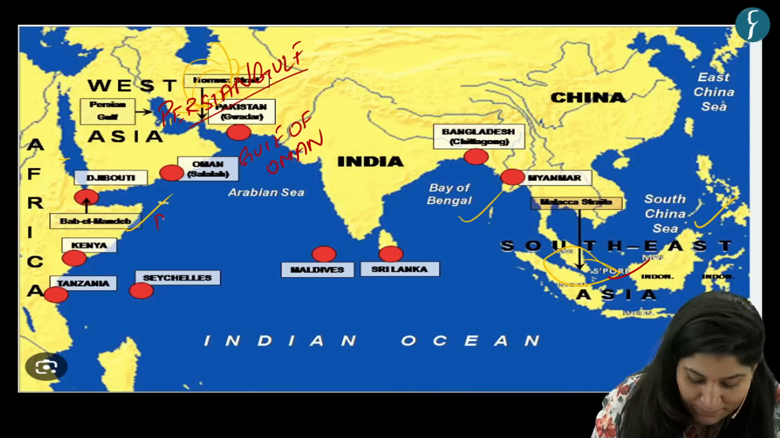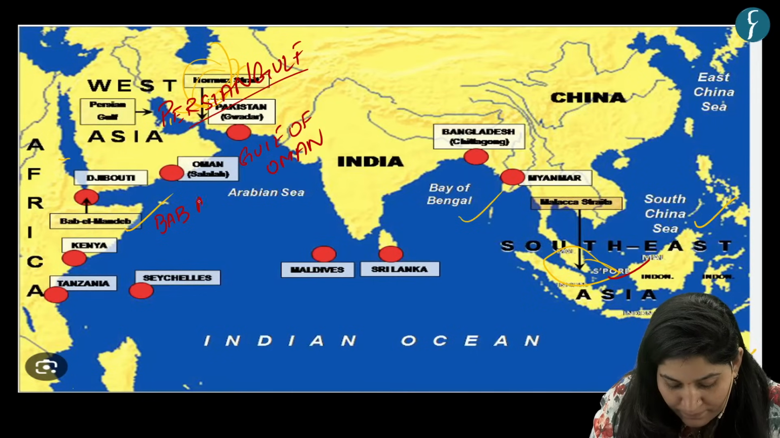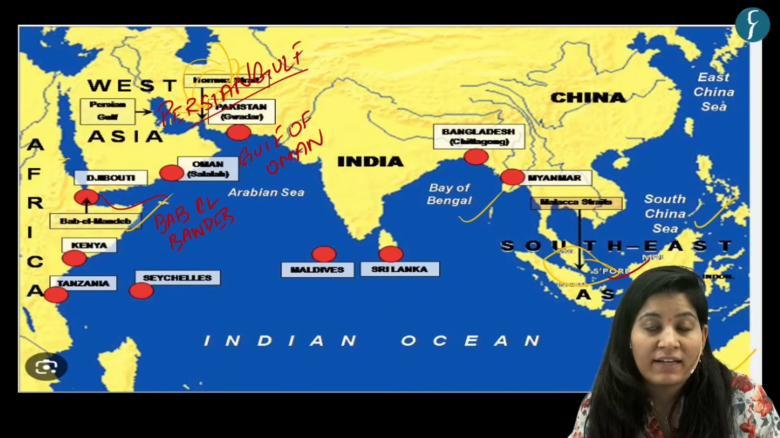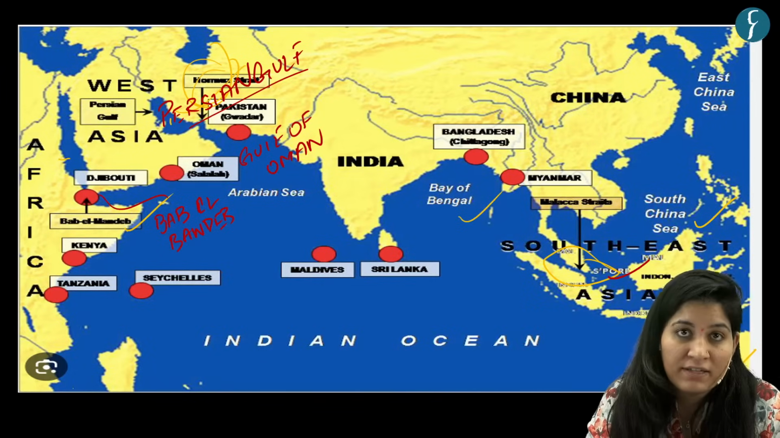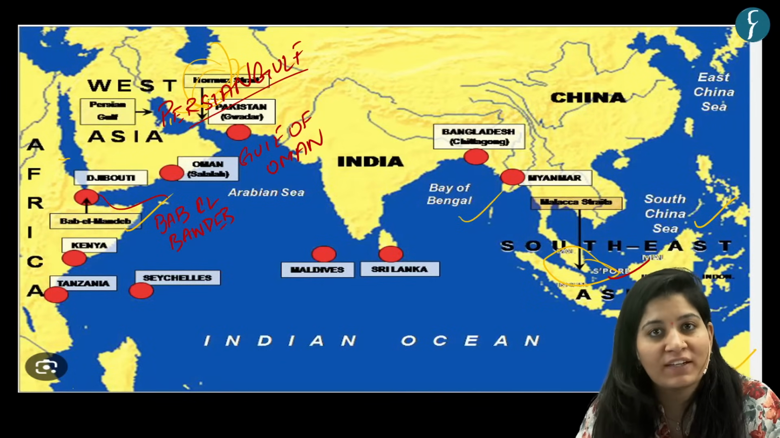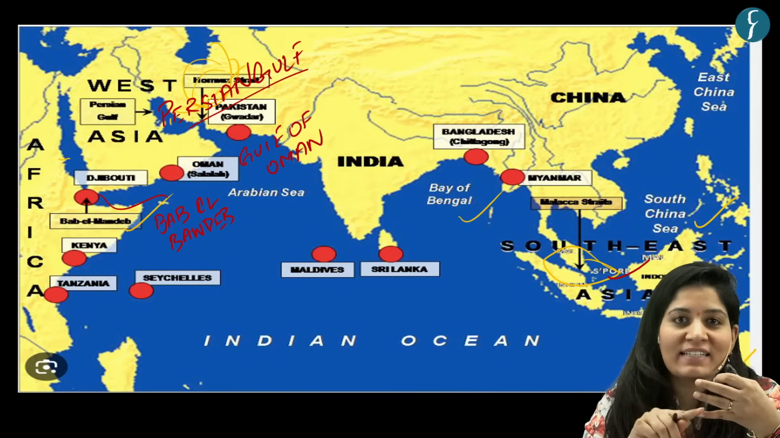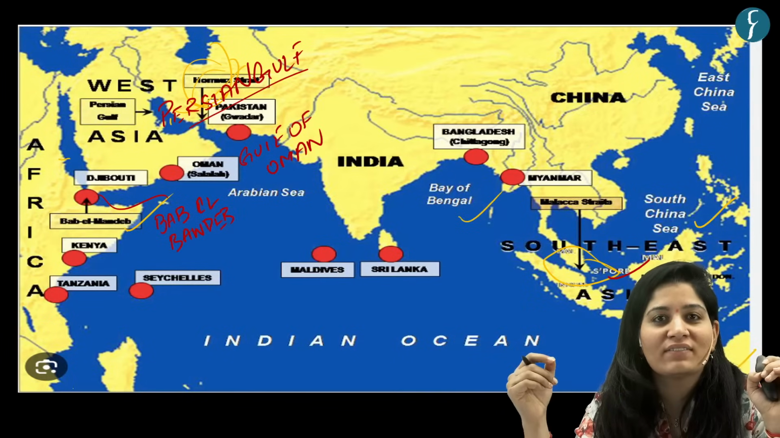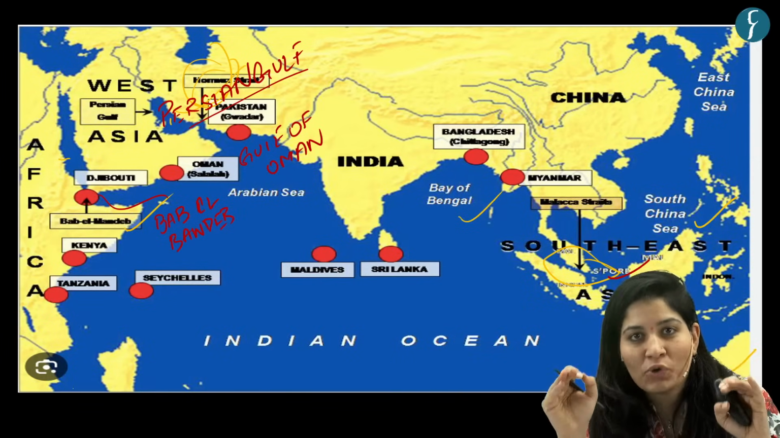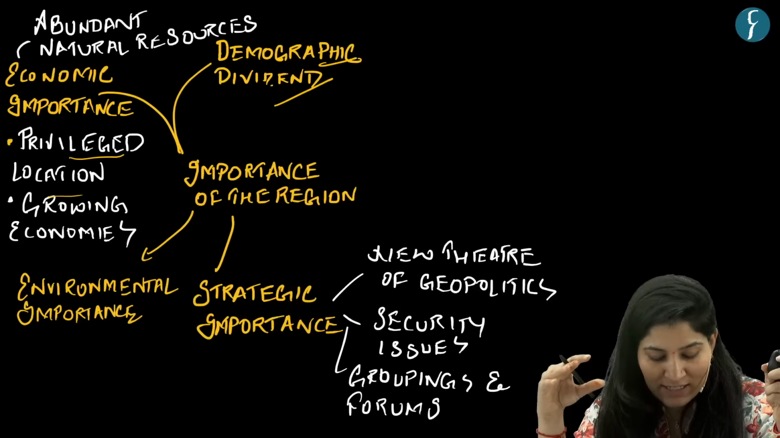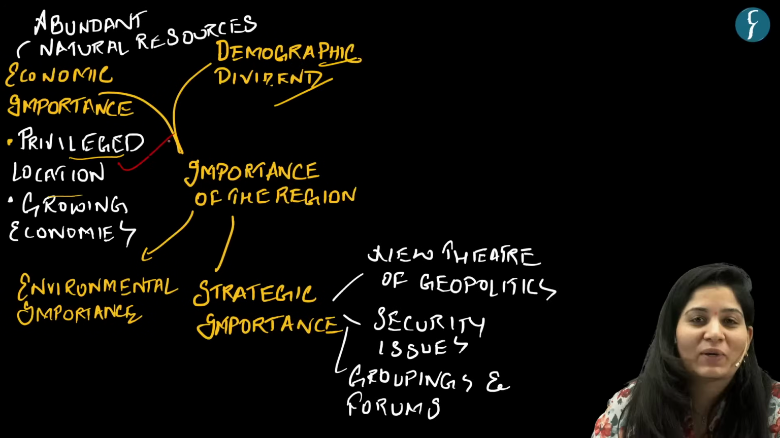Third is Bab al Mandab. It is between Yemen and Djibouti and Eritrea. It is connecting the Red Sea with the Gulf of Aden and Indian Ocean. So these are the three major choke points present in this region. That is why we said privileged location.